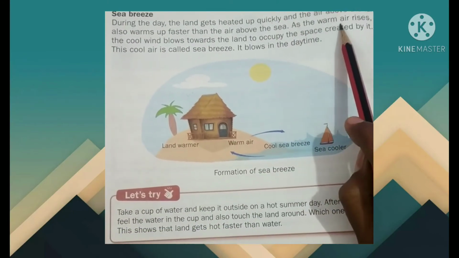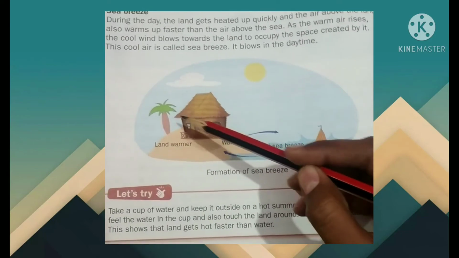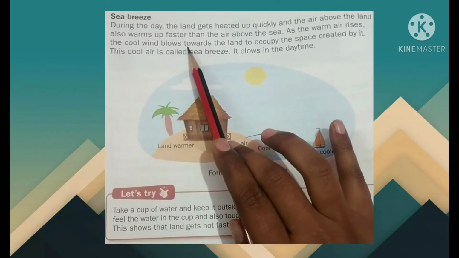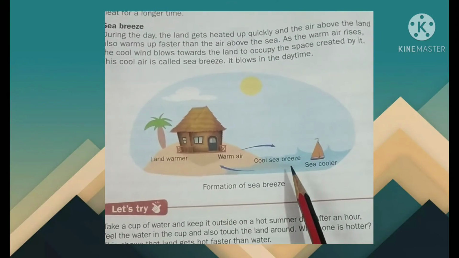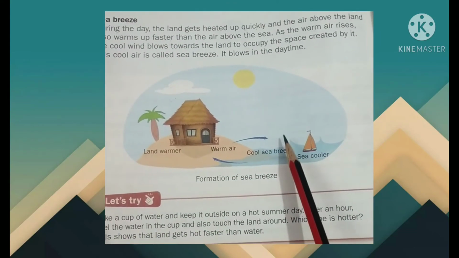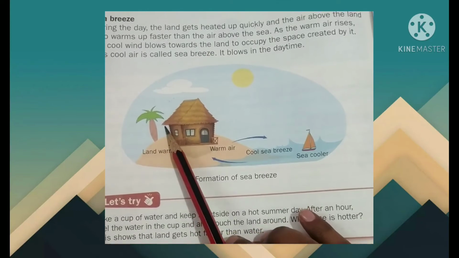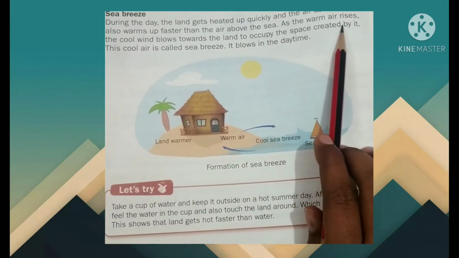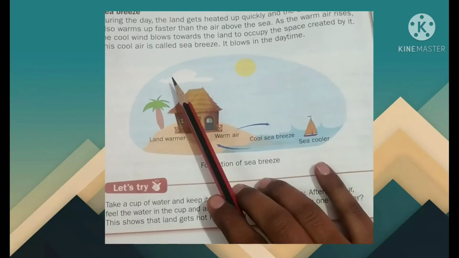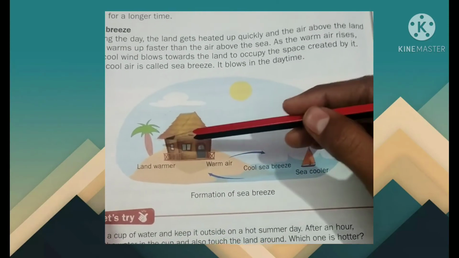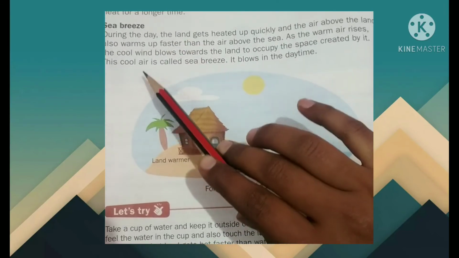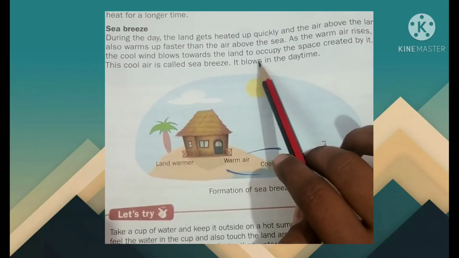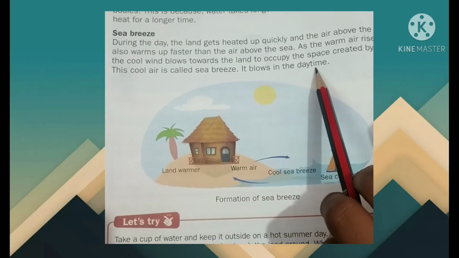As the warm air rises, the cool wind blows toward the land and will occupy the space which is created by the hot air. This cool air is called sea breeze. It blows in the daytime, right?